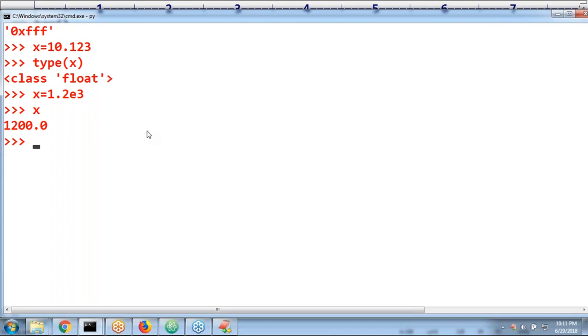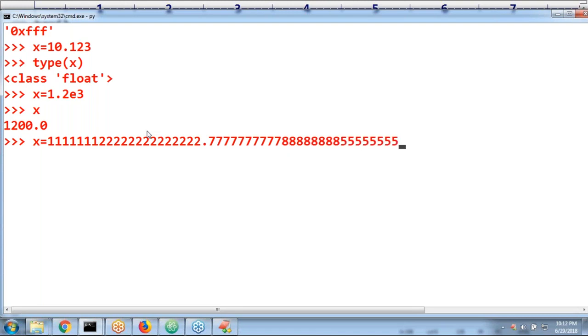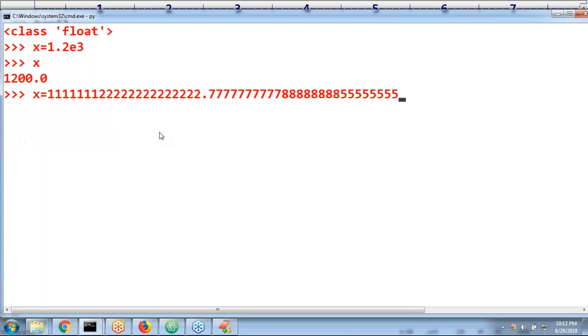Take x is equal to 123 point 778, like this. Before the decimal point and after the decimal point, any number of digits you can take.